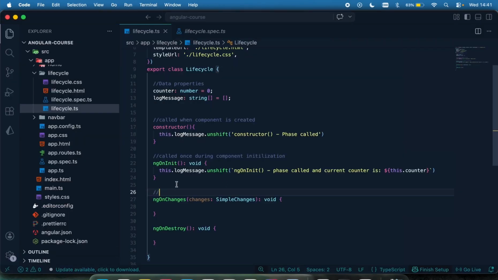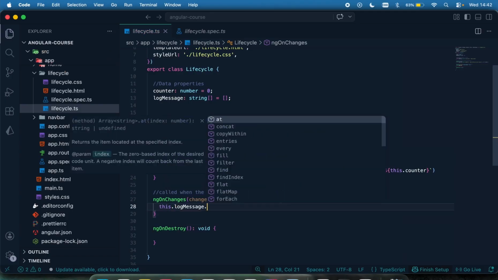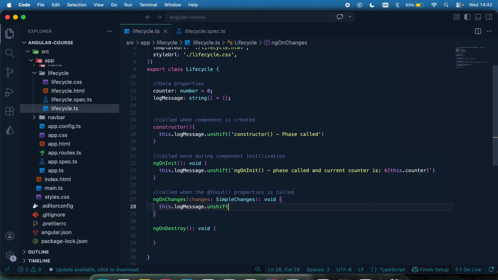So let me just add a comment here, called when the @Input properties change. Most of the time, you don't really need to do anything with this. It's just going to be automatically handled on its own. So again, let me say this.logMessage.unshift and say this method, I don't know, let me just say phase or something like that.